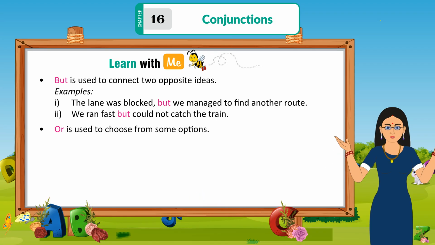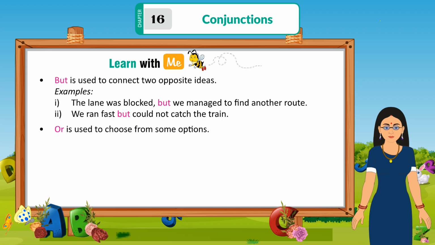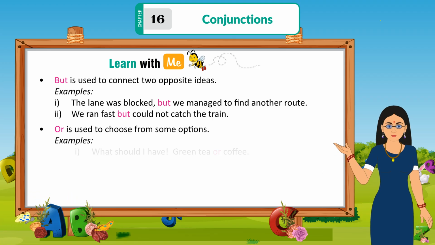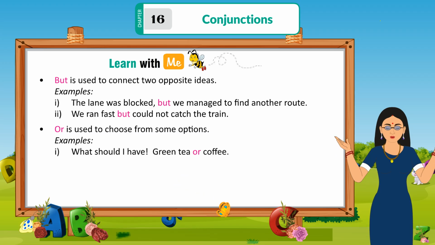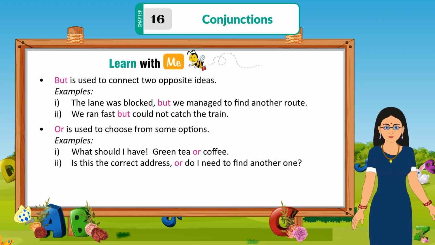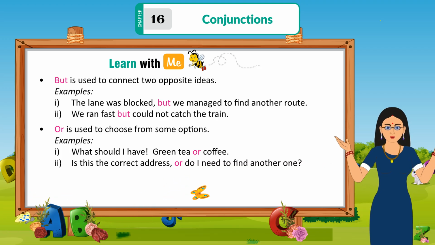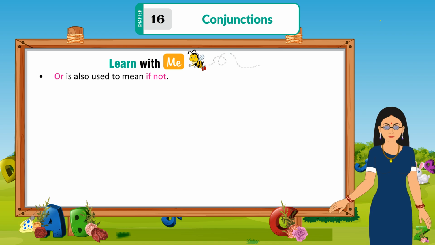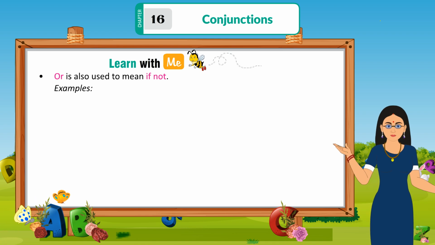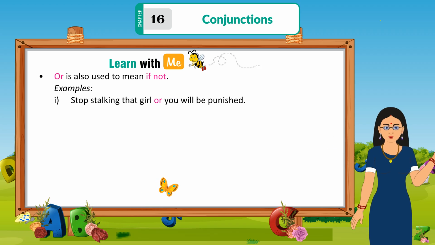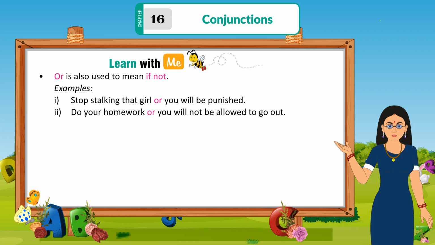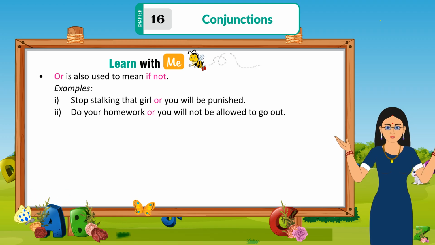Or is used to choose from some options. Examples: What should I have? Green tea or coffee? Is this the correct address, or do I need to find another one? Or is also used to mean if not. Examples: Stop stalking that girl or you will be punished. Do your homework or you will not be allowed to go out.